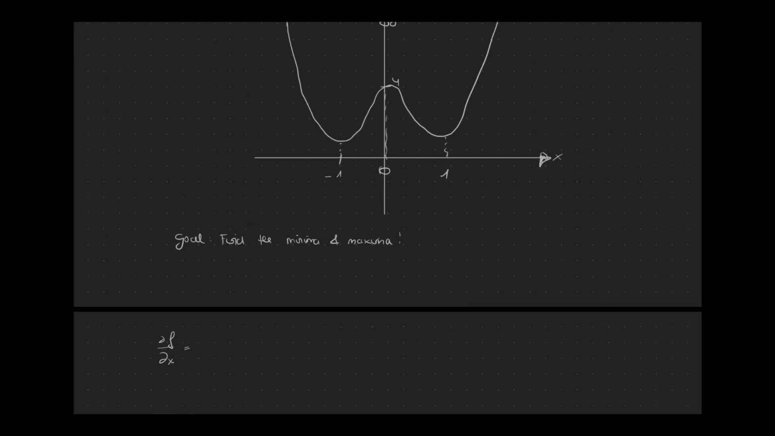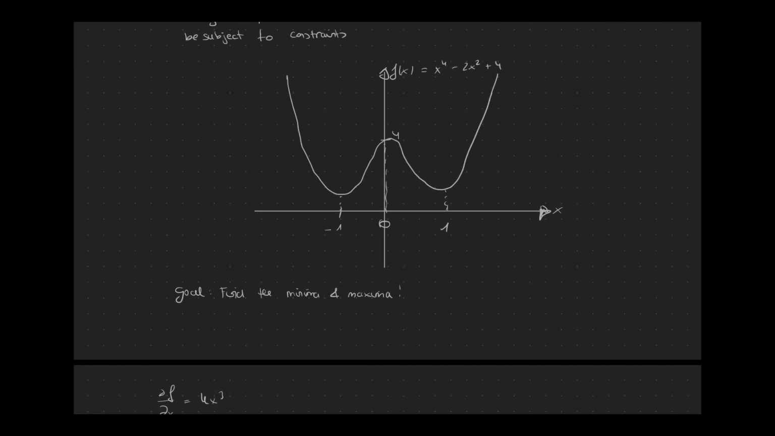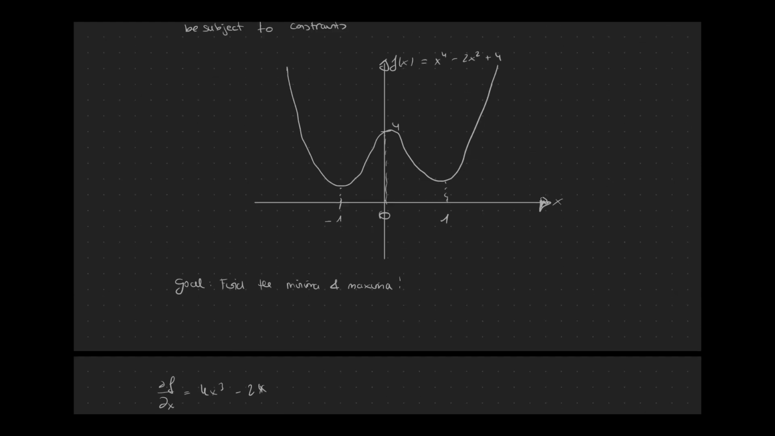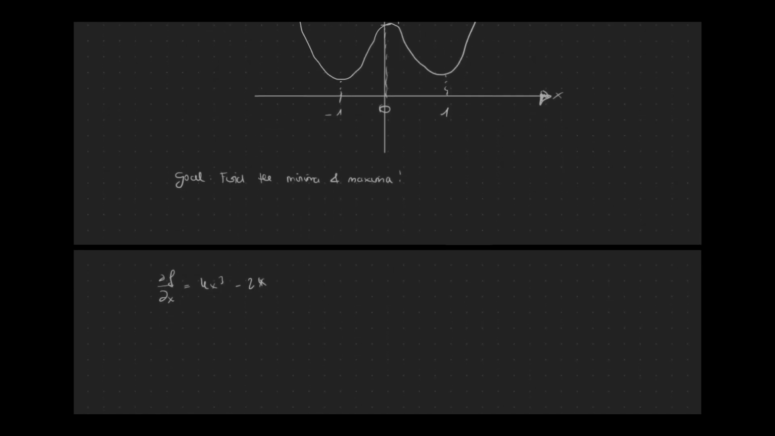So what is the first derivative? The first derivative is kind of simple. 4x cubed minus 2x, and the 4 drops. Oh, 4x, sorry.